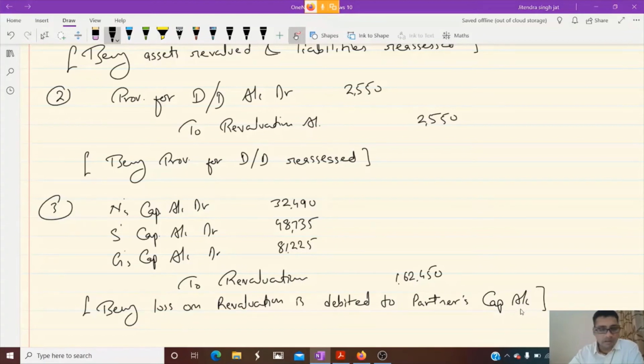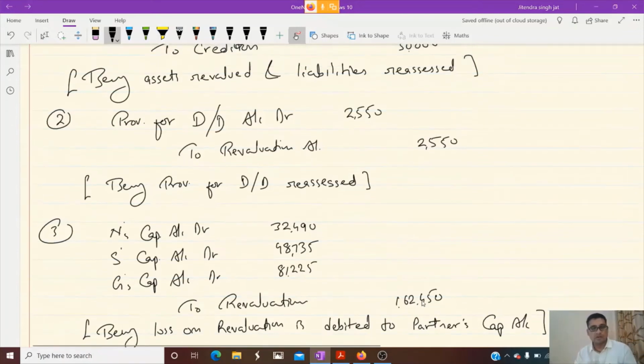So children, what CBSE is doing is that in place of revaluation, capital and balance sheet, CBSE is giving journal entries also in cases of admission, retirement and death. So children, learn at least 3, 4, 5 questions of journal entries; you must practice and learn them.